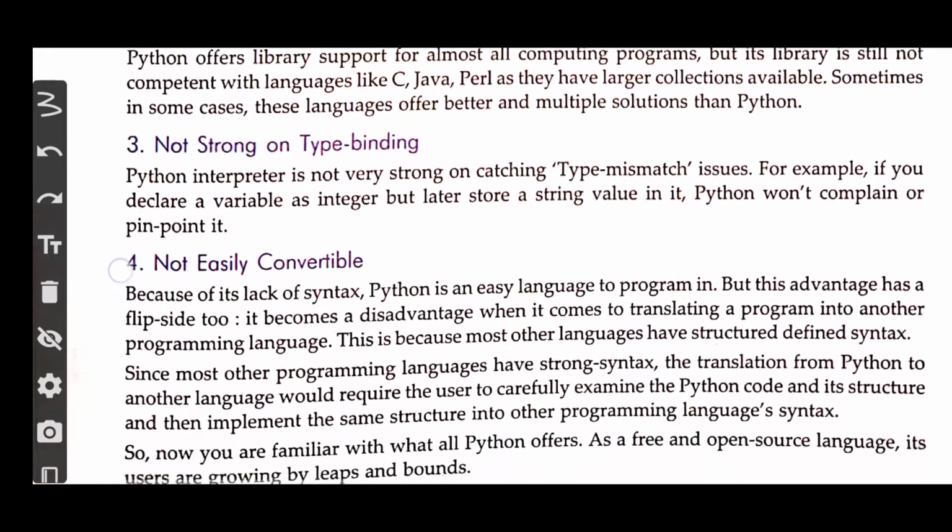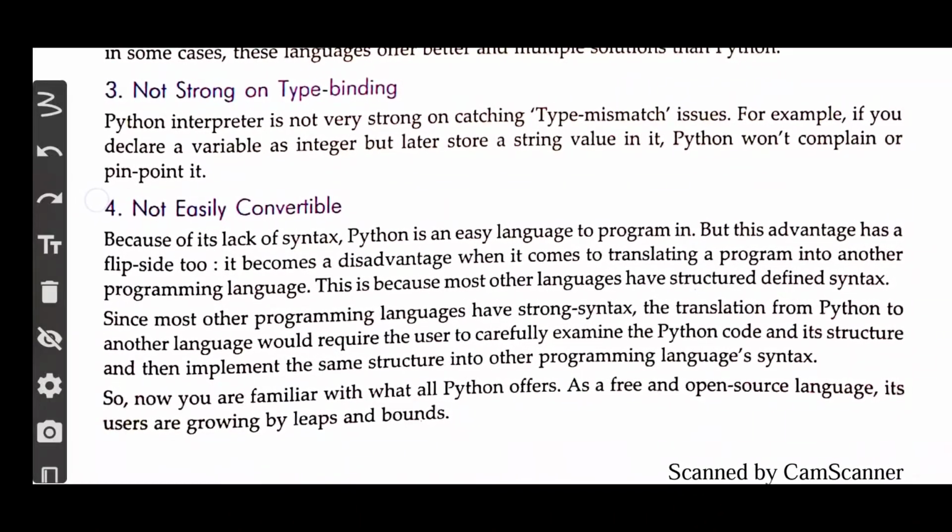All right, let us move to the third part. The third part is not strong on type binding. Now let us see what they are explaining to us. Python interpreter is not very strong on catching type mismatch issues. They are explaining some issues of the Python interpreter. The first issue is that it does not easily catch a type mismatch issue.